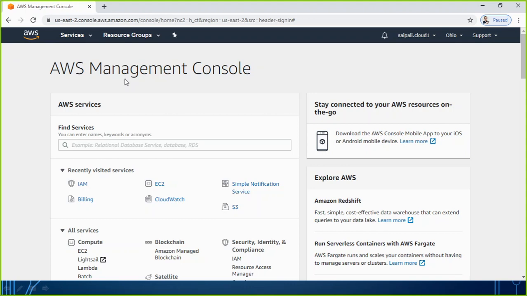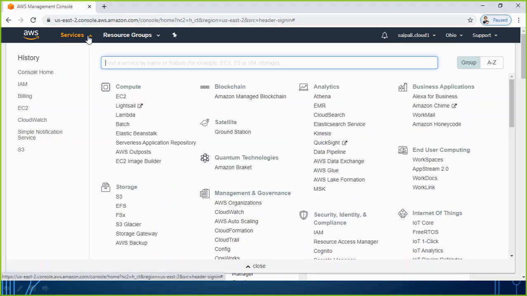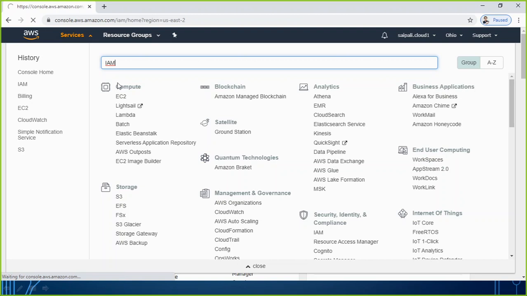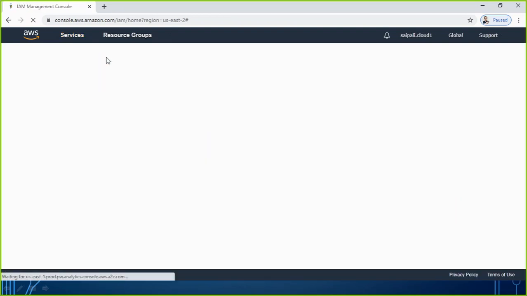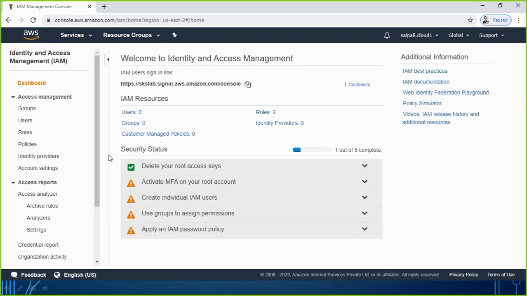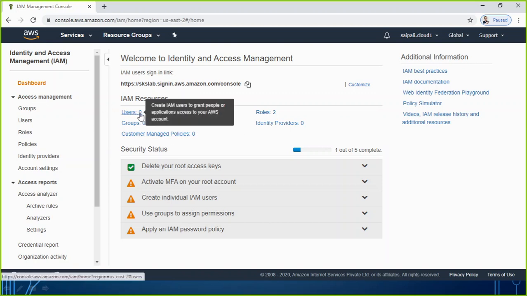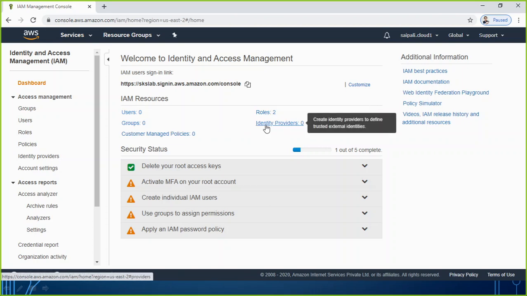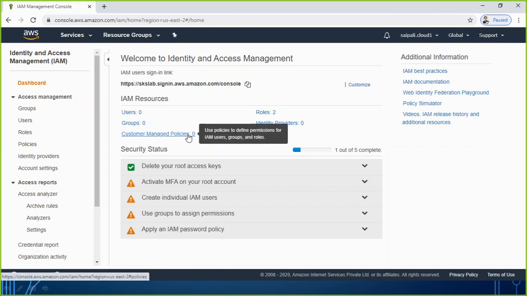To do that, we have to go to the services, and look in the list of security, identity and compliance. There is an option of IAM, or you can just search for IAM here. It will come by itself. So let's go to this IAM service offered by AWS. Here you see this is the dashboard. In the dashboard, you can see how many user accounts I have, how many groups, how many roles, how many identity providers, and how many customer managed policies there are. These are the things we have discussed theoretically, right?